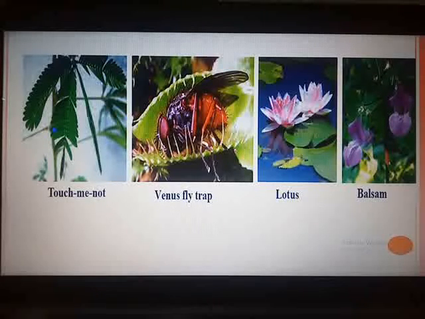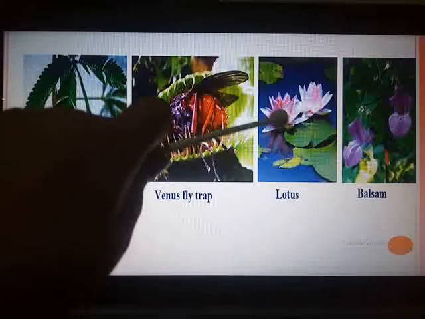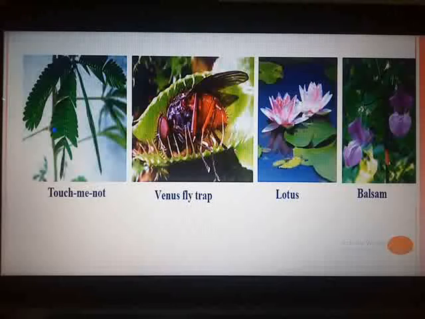You have studied in chapter number 12 how the vibrations received by the eardrum are converted into electrical signals by the cochlea and then transferred to the brain for analysis. Similarly, the information about the part where you are touching reaches other places of the plant, and the plant cells change their shape by increasing or decreasing their water content and thereby bring about the movements of the plants. Different examples you can see: Venus flytrap, lotus, balsam.